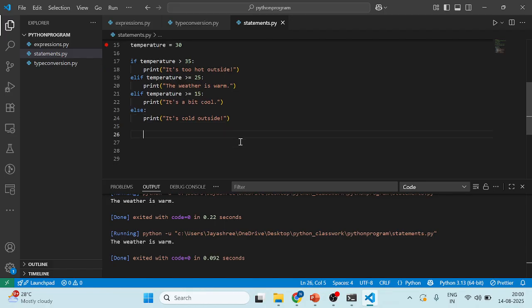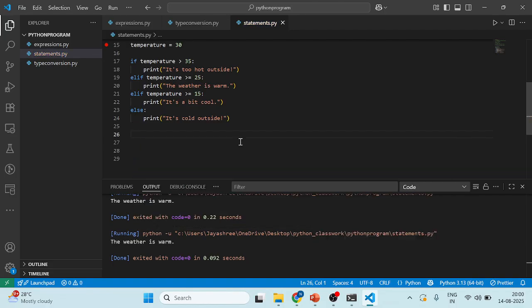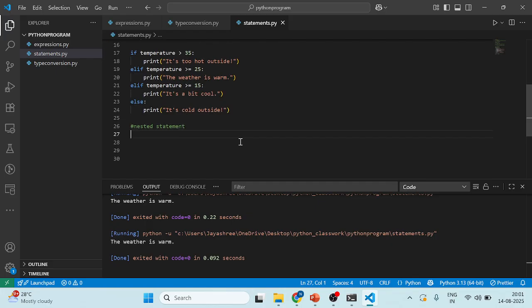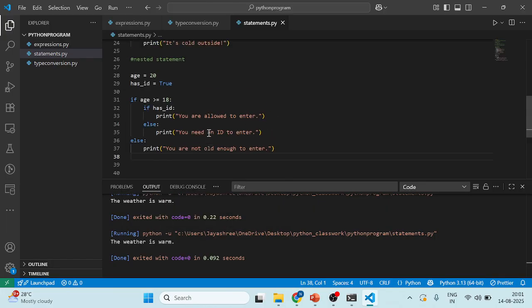So here, nested statement. This is the syntax actually. An if inside an if.